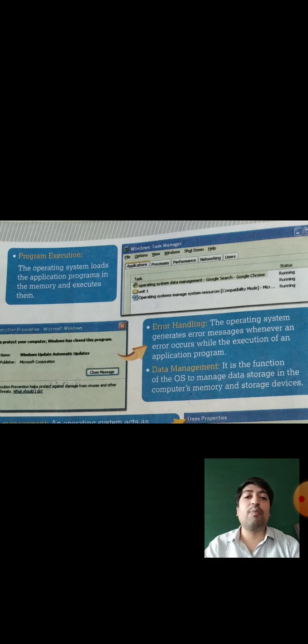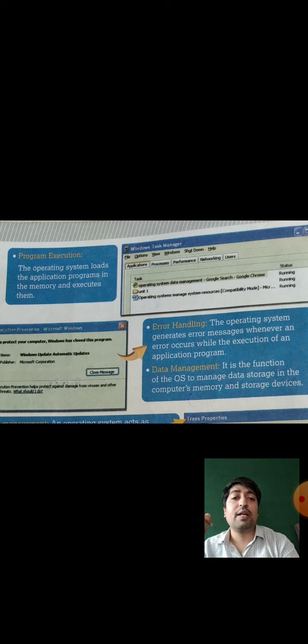error can occur while executing any application program. In any application program you can face an error, but the operating system is liable to clearly handle that type of error and can easily remove the errors. Whenever you get such problems, the error can easily be removed by the system. If not removed by the system, you have to do some changes over there.